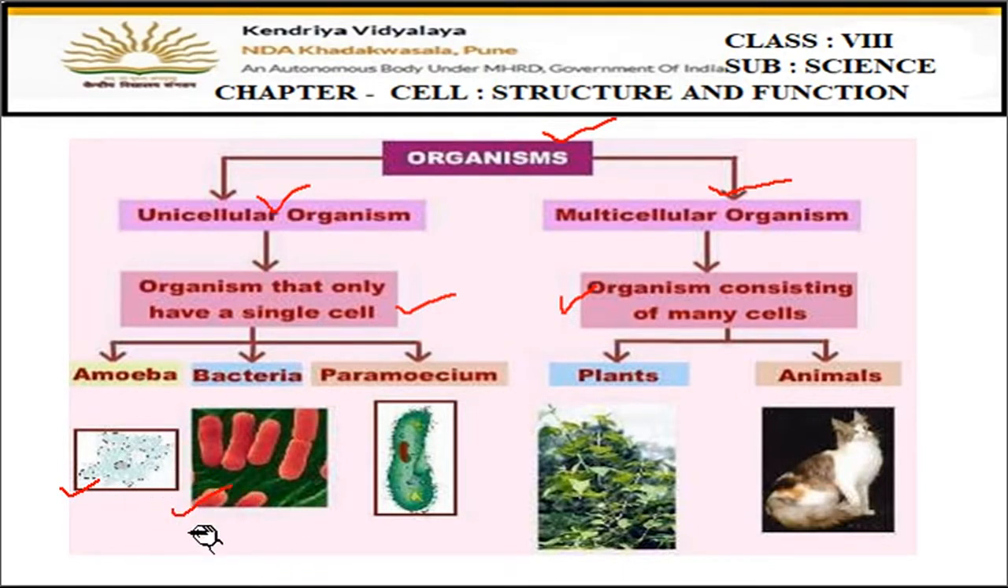Then next you can see bacteria. Now these bacteria, this is the single cell. So this is one bacteria. This is another bacteria, right? So their body also has one cell. That's why they are also known as unicellular organisms.